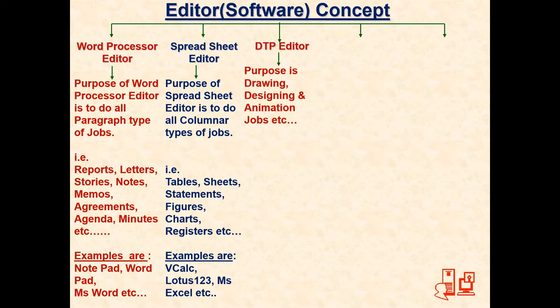Desktop publishing. The purpose is to do all drawing, designing, animation jobs. What are they? They are interior related, textile designing, jewelry designing, web designing, cartoon films making, movie making, all the jobs related to printing press, commercial press. These are all falling under this category.